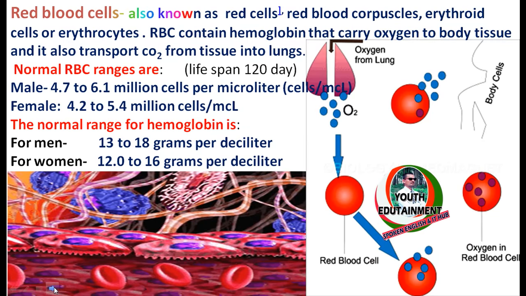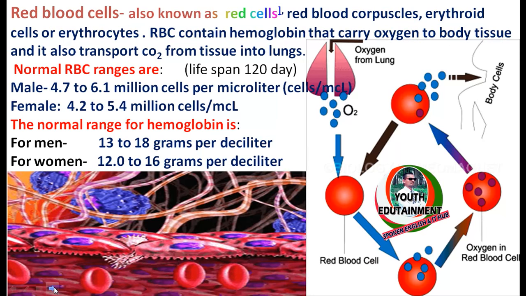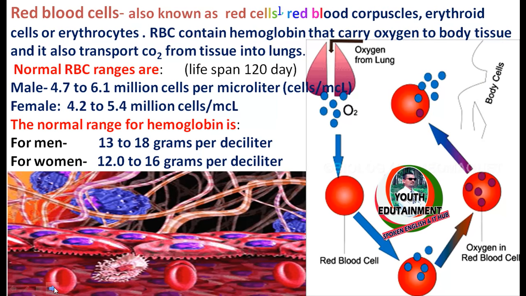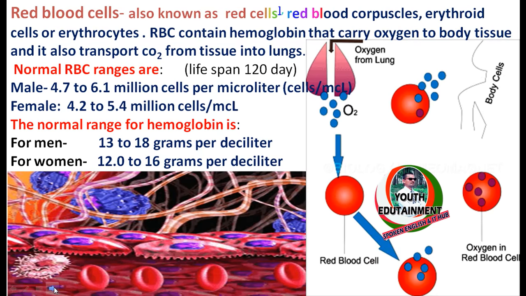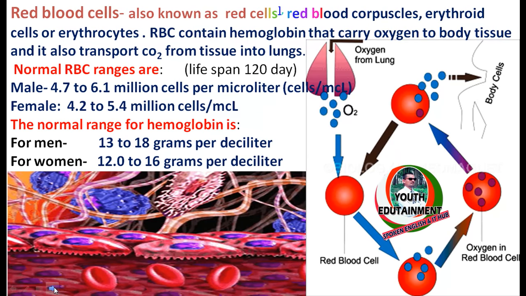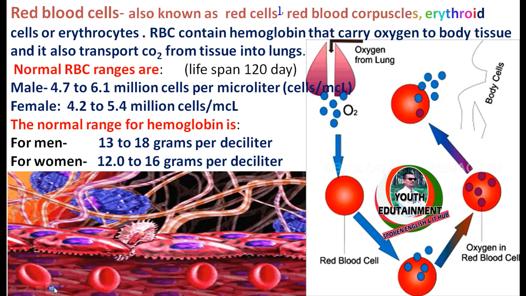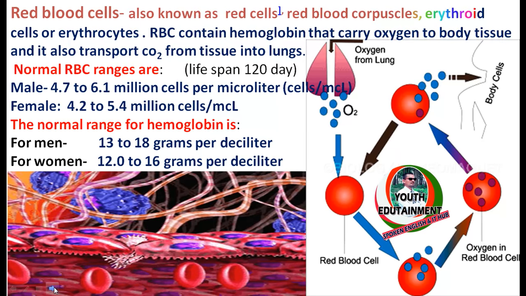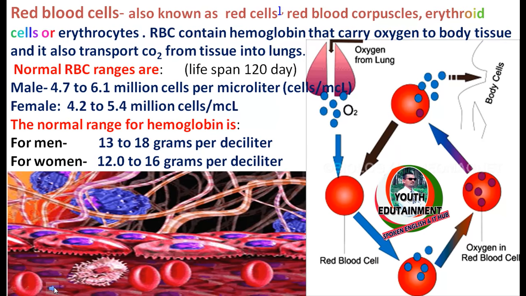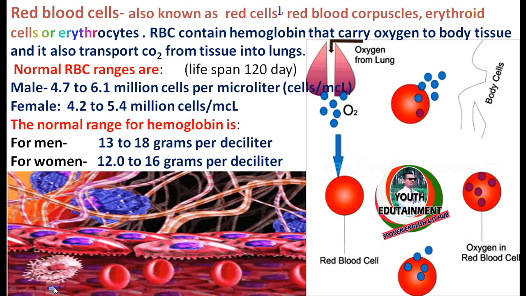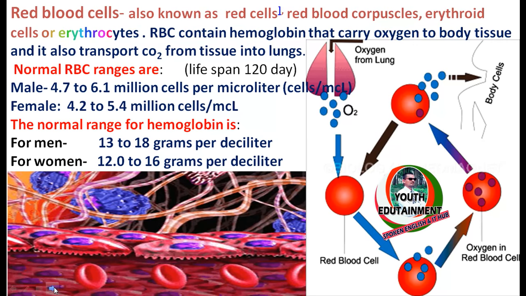Normal RBC range is 4.7 to 6.1 million cells per microliter in males, 4.2 to 5.4 million cells per microliter in females. The normal range of hemoglobin is 13 to 18 gram per deciliter for men, 12.0 to 16 gram per deciliter for women. The lifespan of RBC is 120 days.